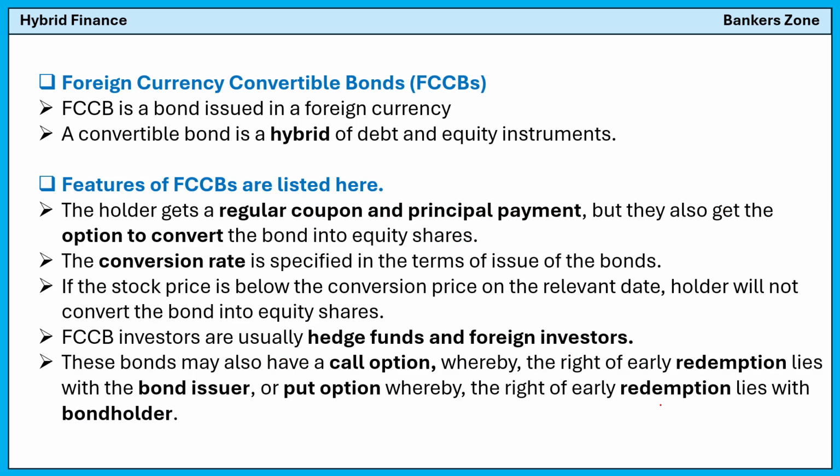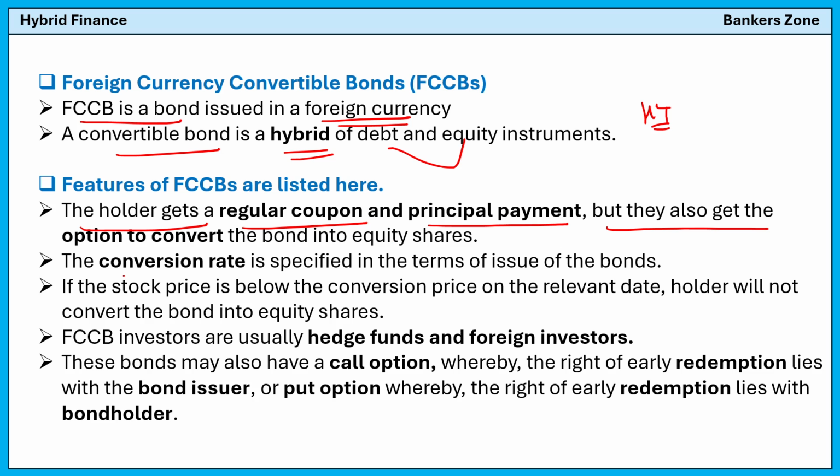Now see the foreign currency convertible bond (FCCB). The foreign currency convertible bond is issued in foreign currency, and the name itself indicates that. The convertible bond is a hybrid of debt and equity. That's why it is called a hybrid security. Now see what the features of FCCB are. The holder of the foreign currency convertible bond will get the regular coupon and the principal payment, but they also get the option to convert the bond into equity shares.